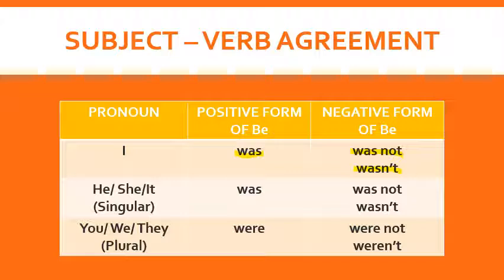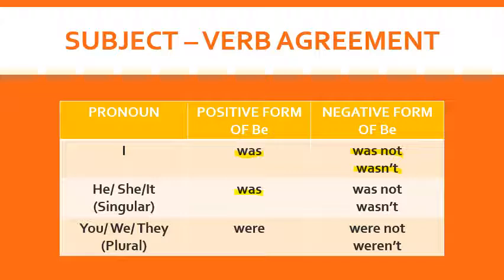They are correct. If I say I was not or I wasn't, both sentences are correct in negative form. Now moving on to he, she, it and a singular noun, like I can say, Rekha was smiling. So you can use he, she, it and a singular noun with was.